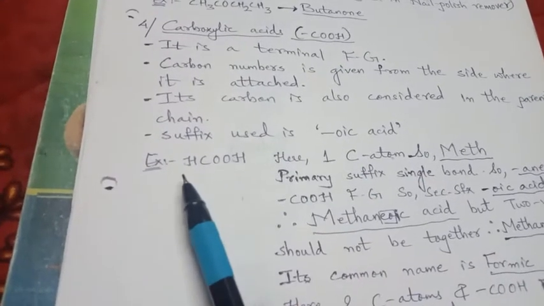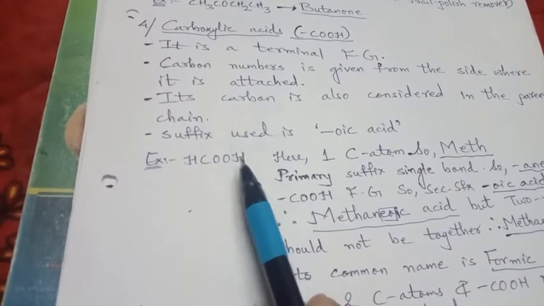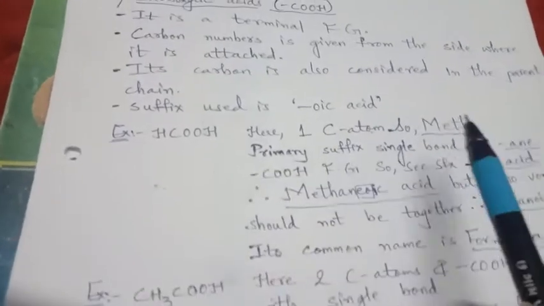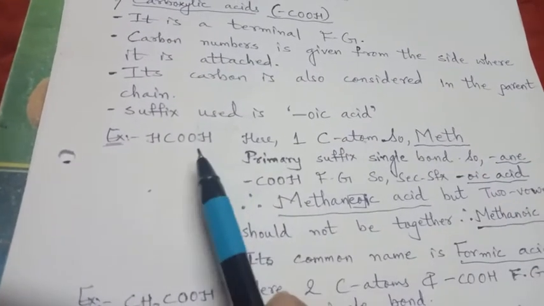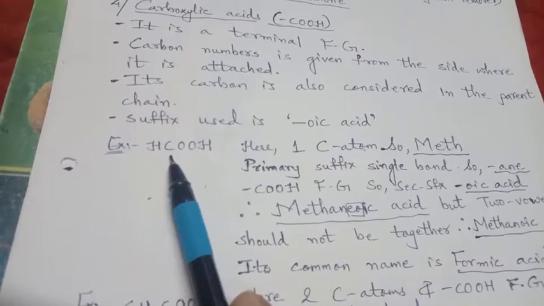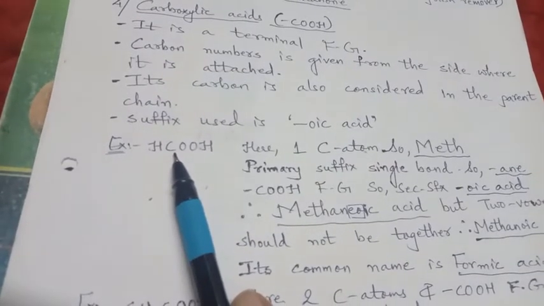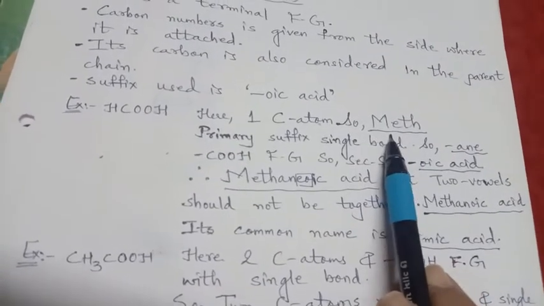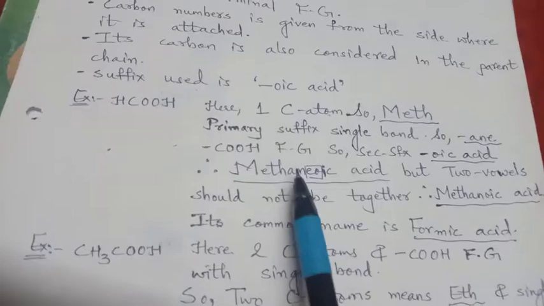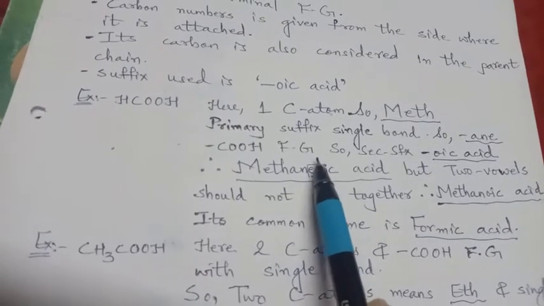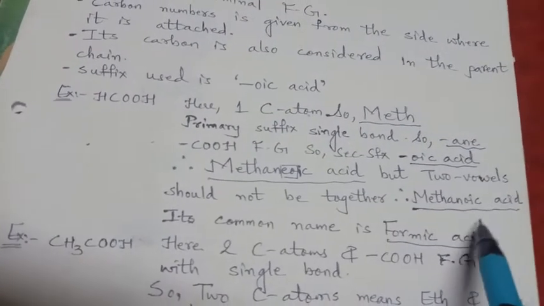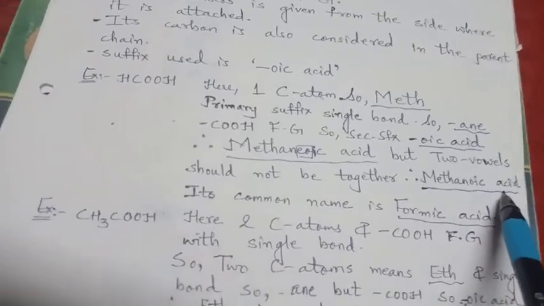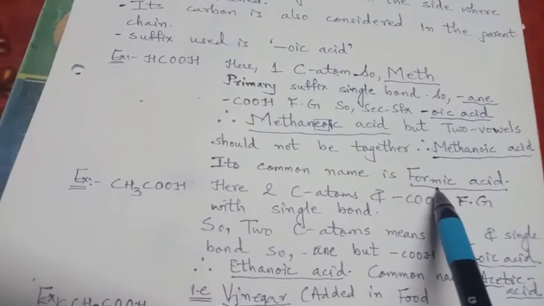See here, HCOOH, one carbon, so it is meth, and the primary suffix is single bond, so ane, and the secondary suffix is the carboxylic acid group, so it will take oic acid. So it will be methanoic. Here again E and O, both vowels, so skip E, and it is our methanoic acid. The common name is formic acid.